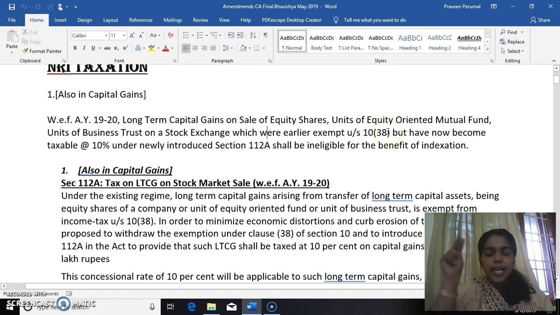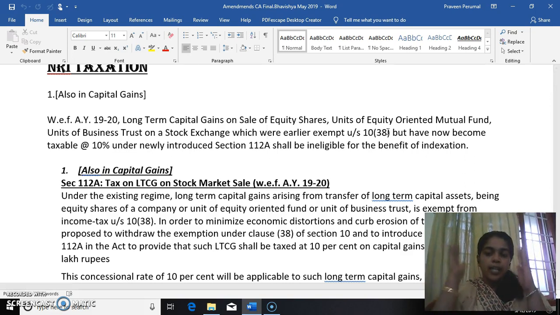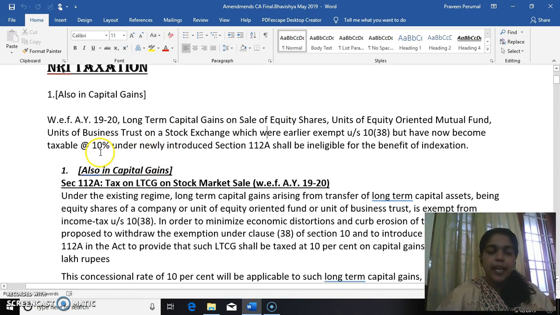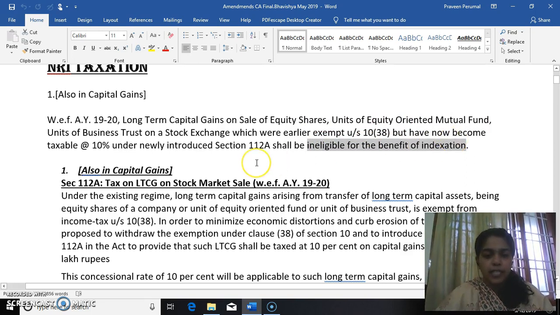Now, earlier they were exempt under section 10(38), but now it is getting taxable. So earlier it was exempt, now it is getting taxable under long-term capital gain. What is the rate? 10%. So the rate has become 10% under newly introduced section 112A. Now, if it is long-term capital gain, what is the important point? Indexation benefit is there. But here, for these three things, even though they attract long-term capital gain, it shall be ineligible for the benefit of indexation. So that is what is being explained here.